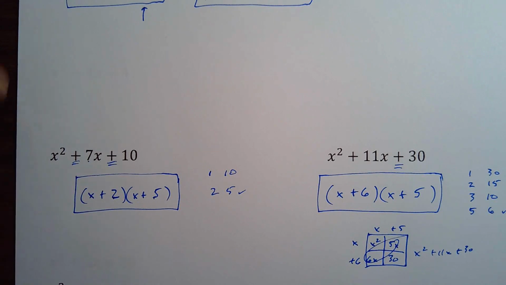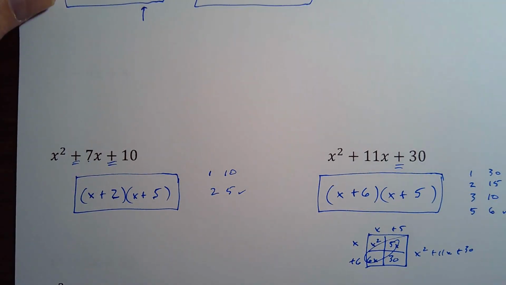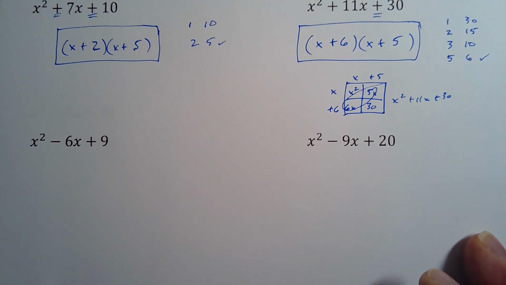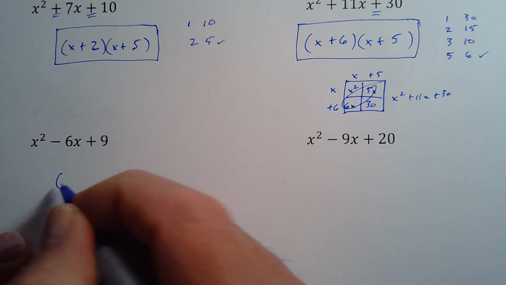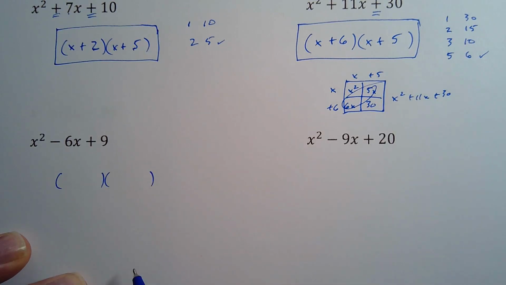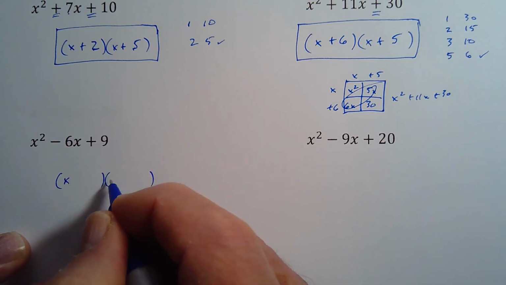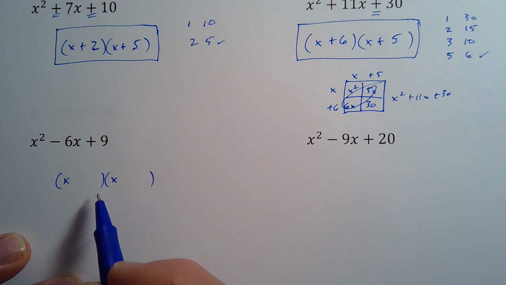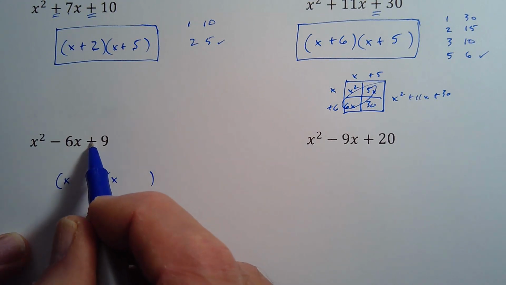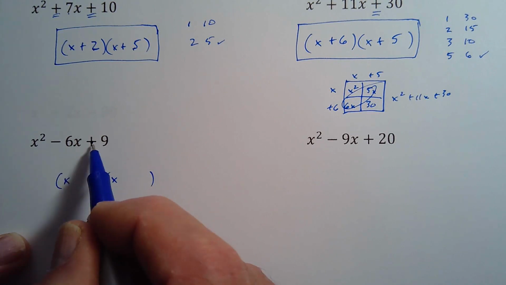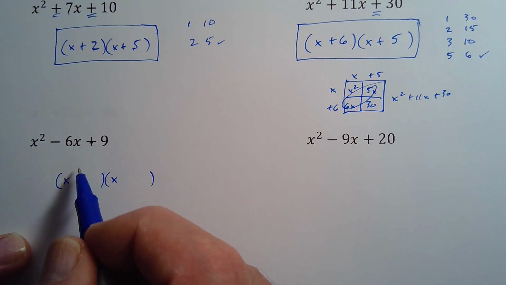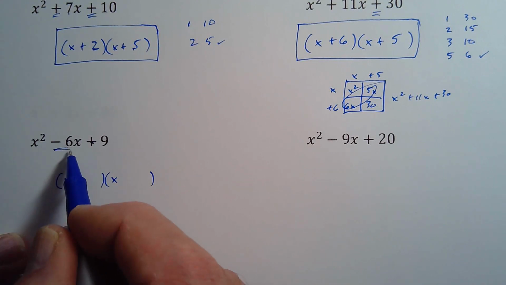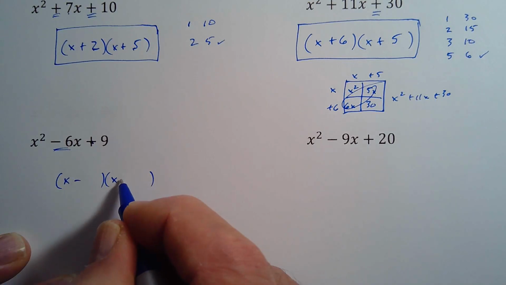Alright, so really the only thing changing now for these next few examples is our signs. The basic idea is it's going to be 2 sets of parentheses. I know x is going to be the first term in both of these linear binomials. And now I'm thinking, alright, positive sign here, so that's still telling me both signs are the same. But now, because this middle term is negative 6, that means they're both negative.